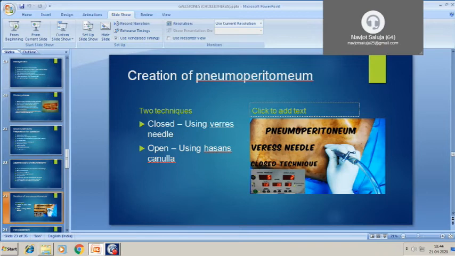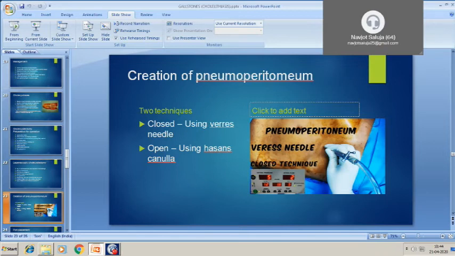If we use oxygen, then it can be inflammable, because we use electrocautery, so there are chances of passage of current, and CO2 gets easily absorbed into the blood and excreted through the respiratory system. So that's why carbon dioxide is most commonly used for establishing pneumoperitoneum.